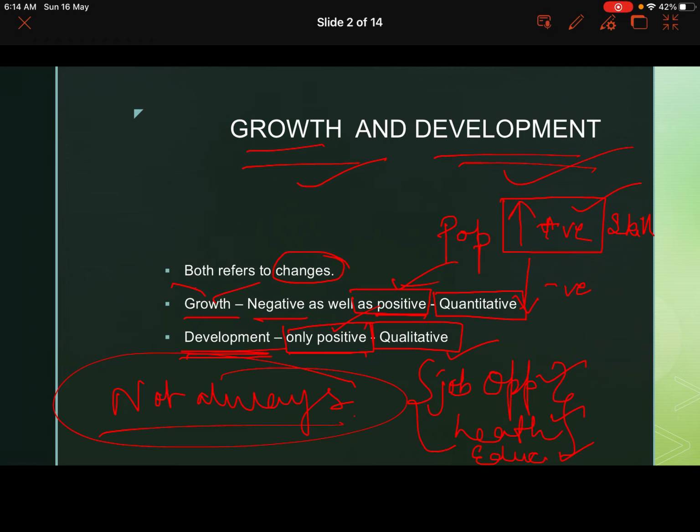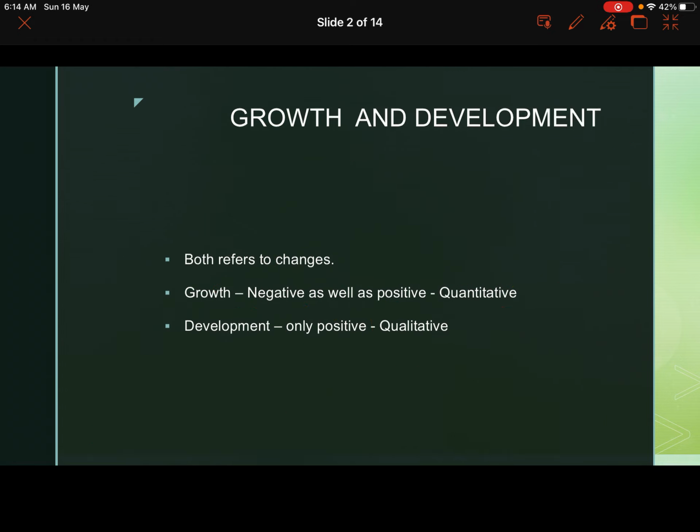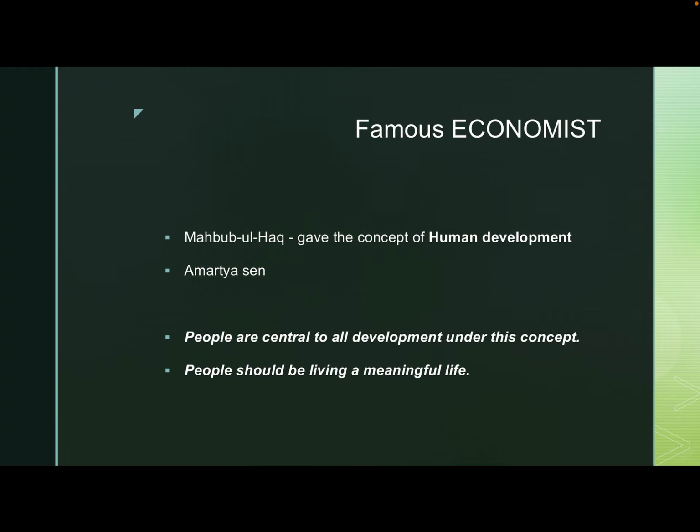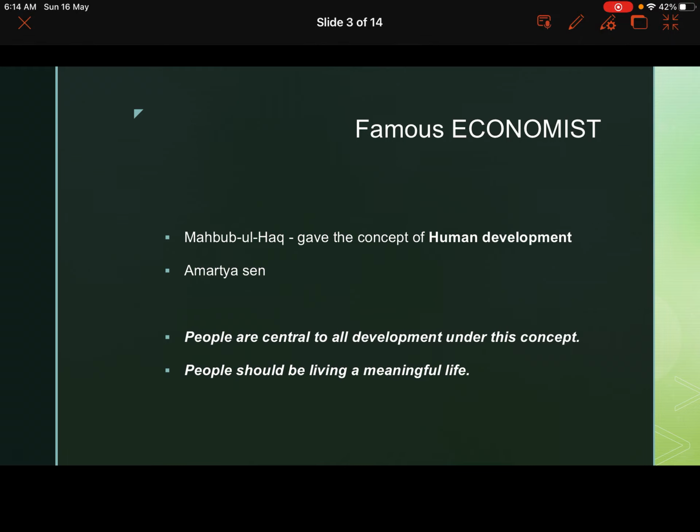So, this particular concept of development was given by two very famous economists of the world, Dr. Mehboob ul Haq and Professor Amartya Sen. Both of these people were friends. Dr. Mehboob ul Haq is a Pakistani economist, and Professor Amartya Sen is an Indian economist. So, both of them were friends and they worked together on the concept of development.